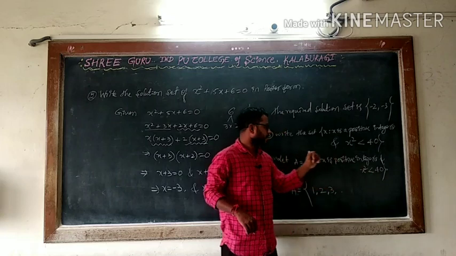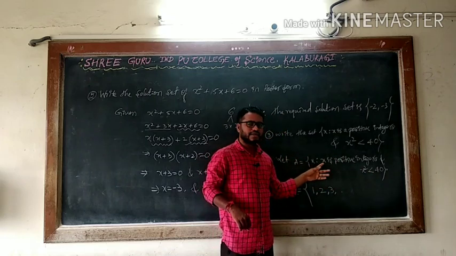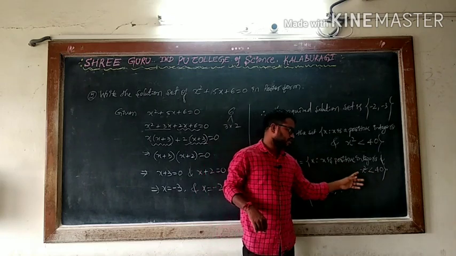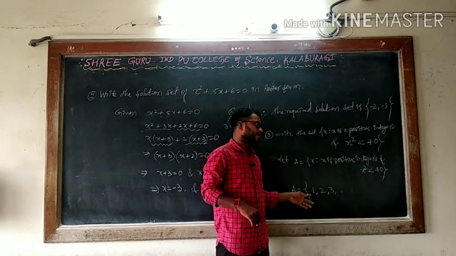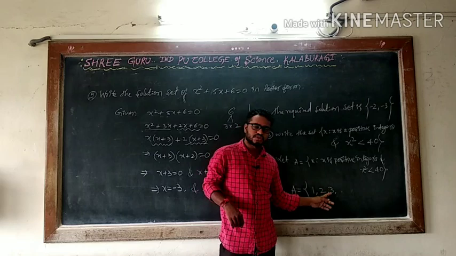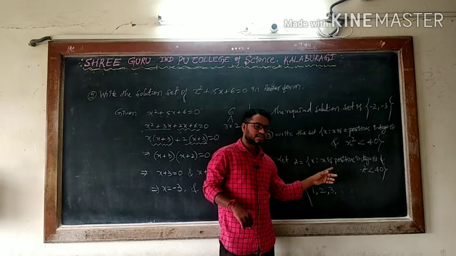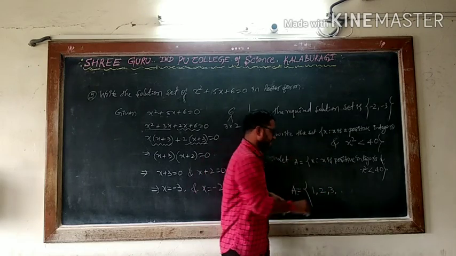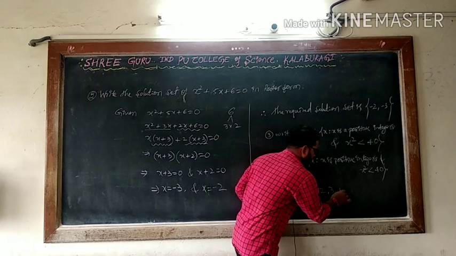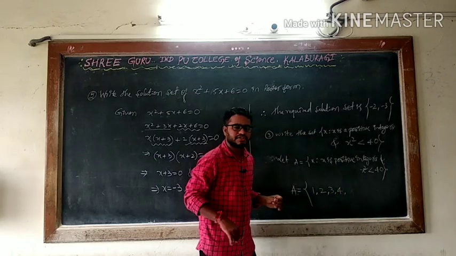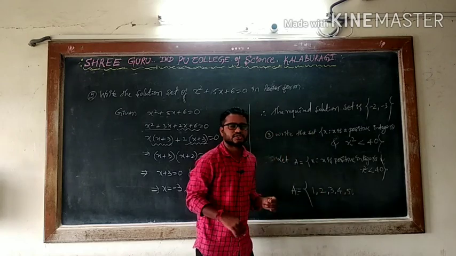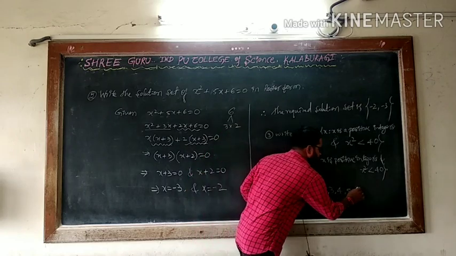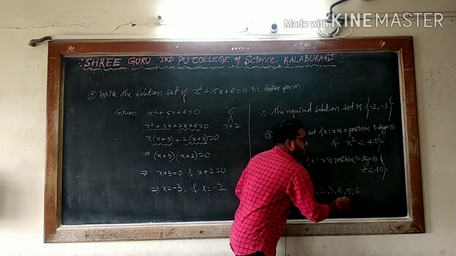Condition is what? According to this, when you are taking x values, after taking square it should be less than 40. So 1 square is 1, 2 square is 4, less than 40. 3 square is less than 40 because 3 square is 9. 4 square 16. Yes, I can say 4. 5 square 25. I can take 5. 6 square is 36. I can write 6.